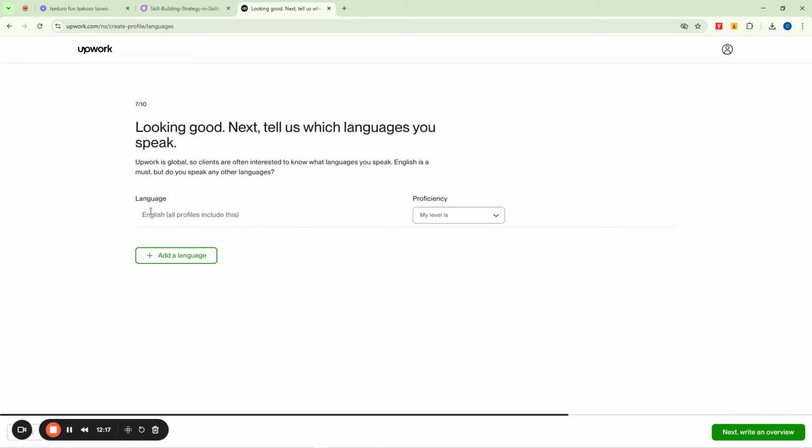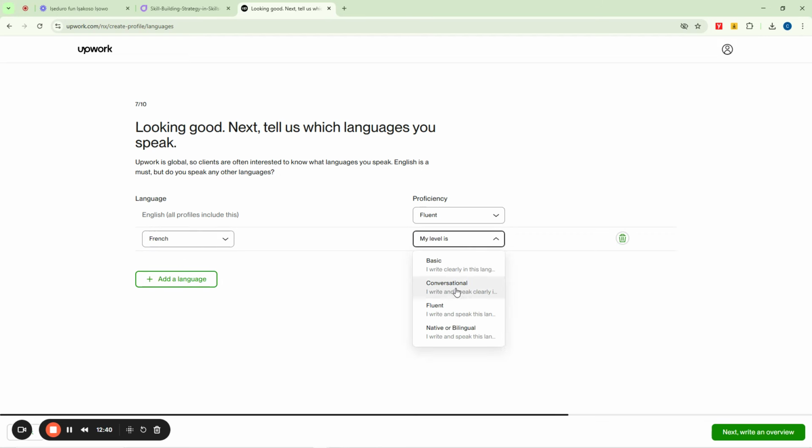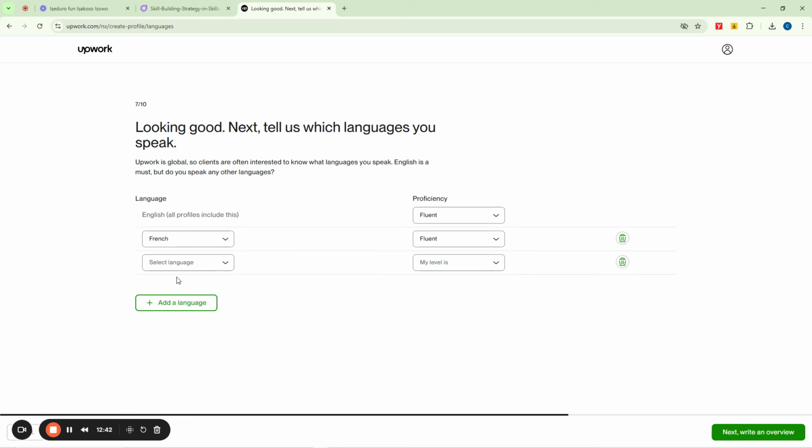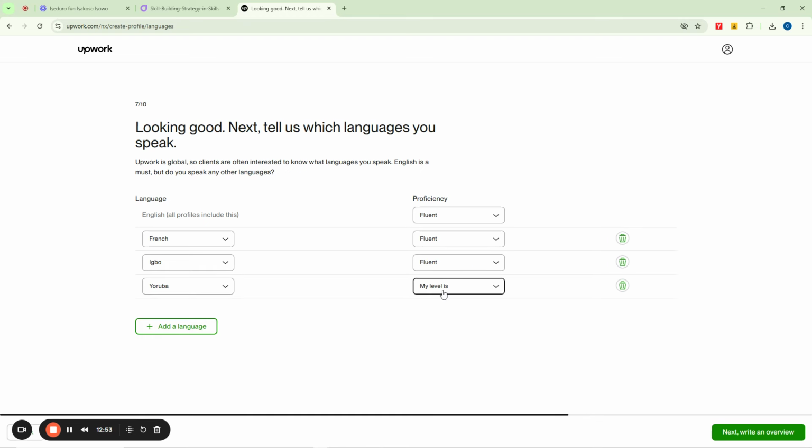Here you want to specify your level of speaking English language, of course, because you have been writing and reading English since you were in secondary school, or let me even say since you were in Akara school or pre-nursery school. You can put here as what? As fluent. So if you have any other language, you can click here to add them up. You can say okay, maybe you speak French, put here French, and you can say okay, maybe fluent, right? And then if you also speak Igbo, you can add Igbo here. You can say what? Fluent. If you also speak Yoruba, you can put here Yoruba, and you say what? Actually what? Native or bilingual.